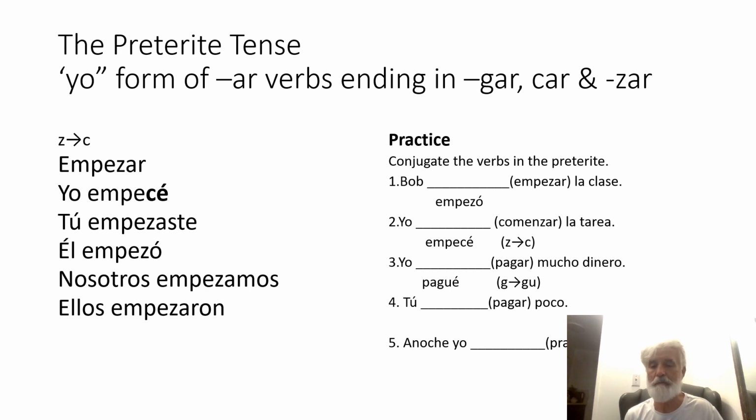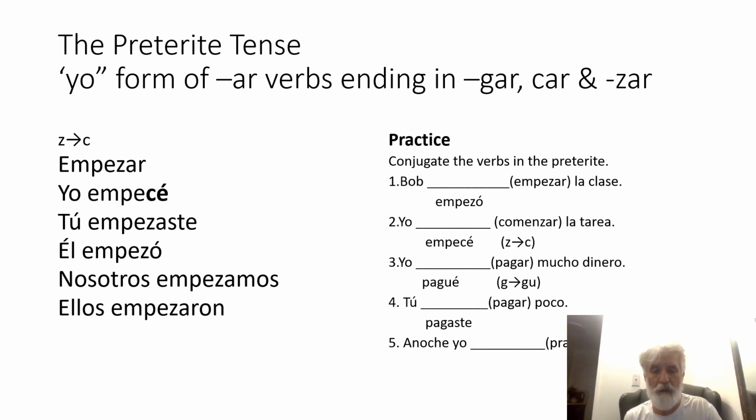What about two? So in three it says yo pagué mucho dinero. I paid a lot of money. In the next one, we've got you paid little. Will there be any kind of spelling change? No. Even though it ends in gar, it's the tú form, so it's just the regular pag and aste ending.